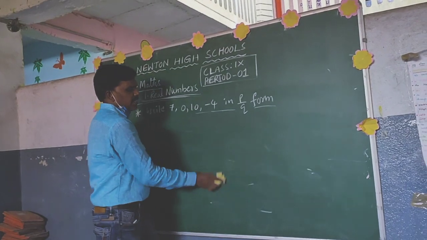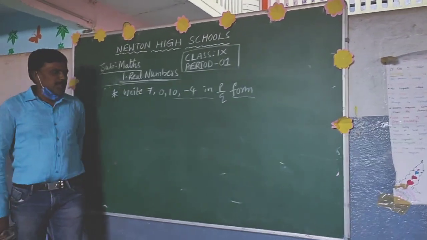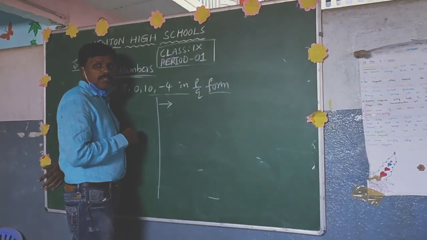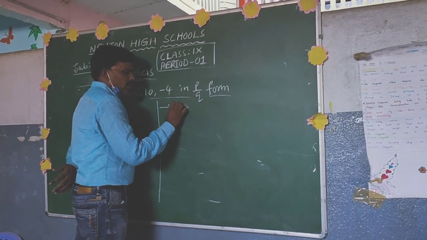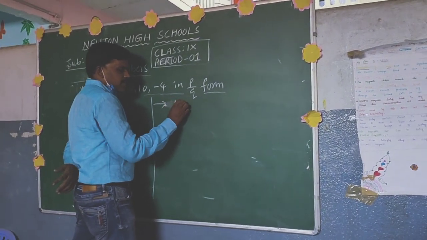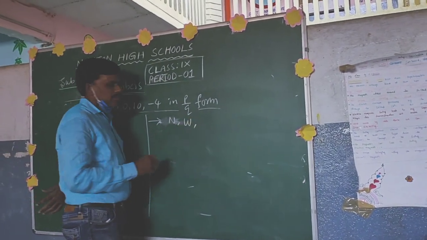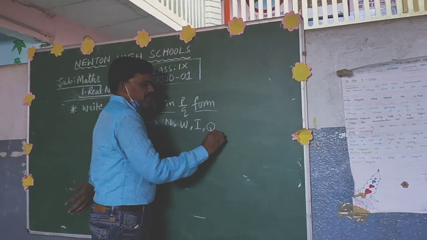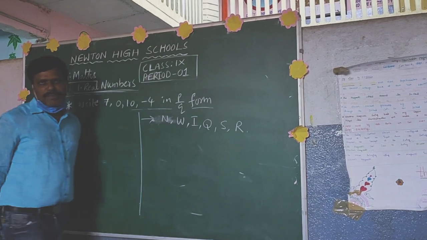We'll revise once again what we discussed in this class. The first point is we discussed the number system, that is natural numbers, whole numbers, integers, rational numbers, irrational numbers, and real numbers.